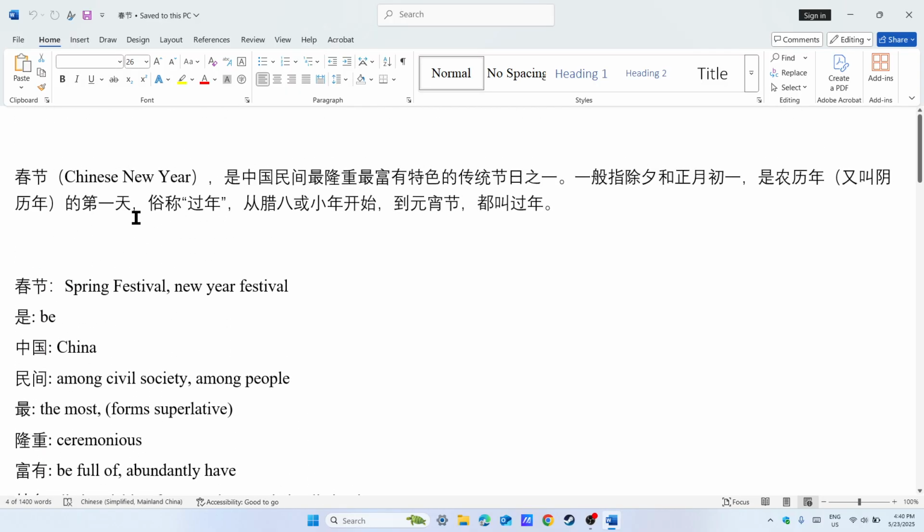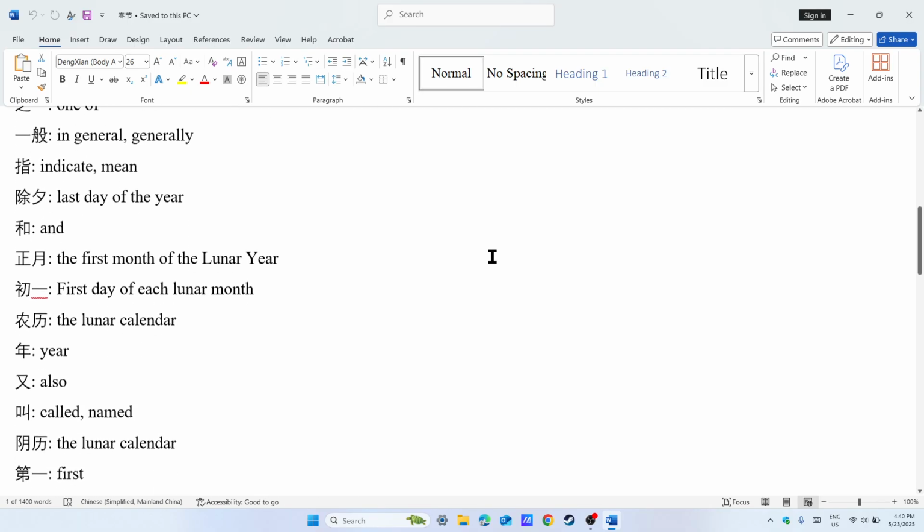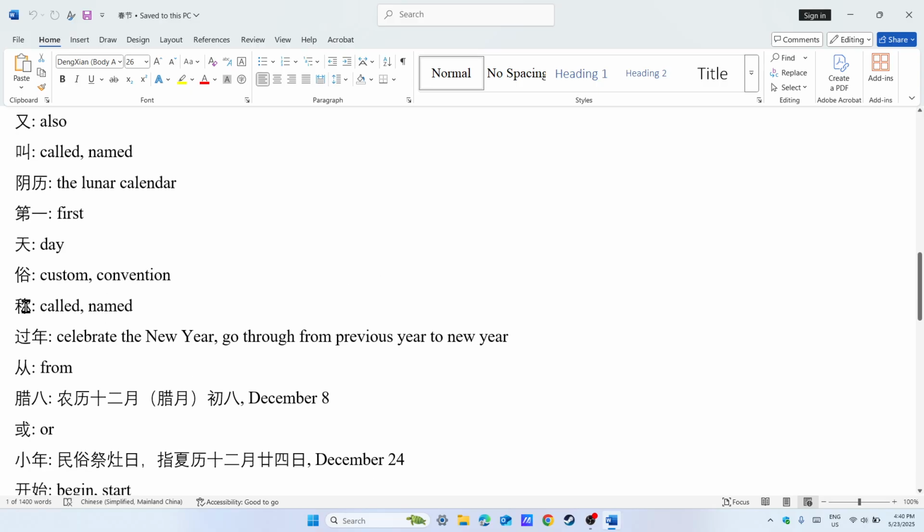And 俗称. This is 称. Now we look at the 称. What is 称? 称 is the same as 叫. 称 is called or named. It can be active voice or passive voice, but there is no difference in Chinese between active and passive voice. They are all the same. 称: so called, call, name, named.